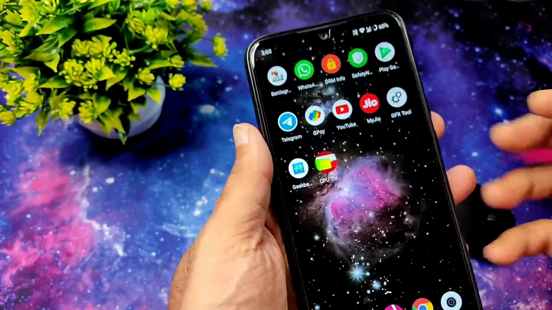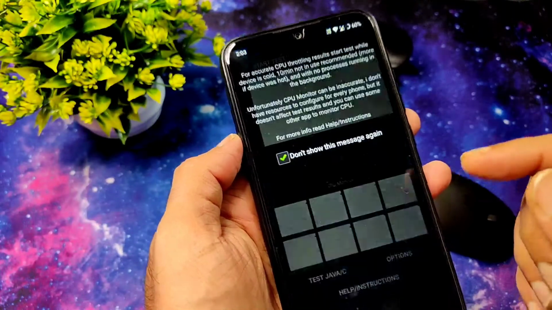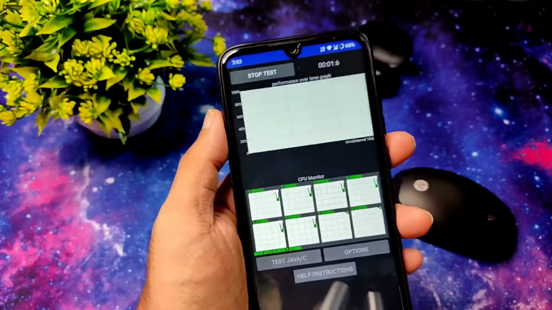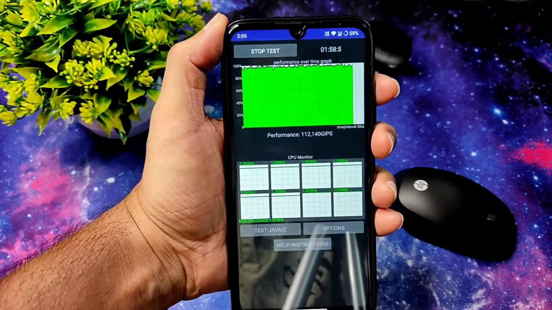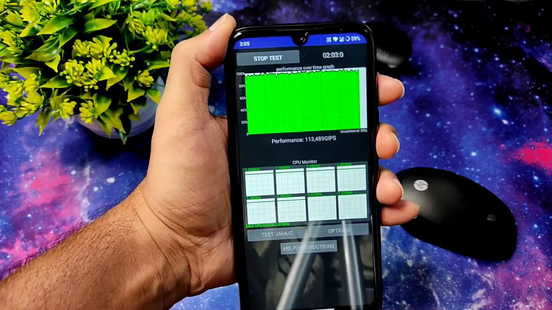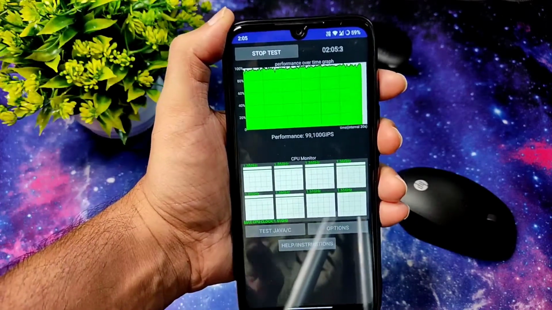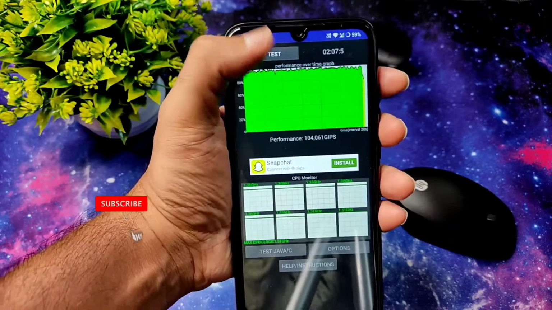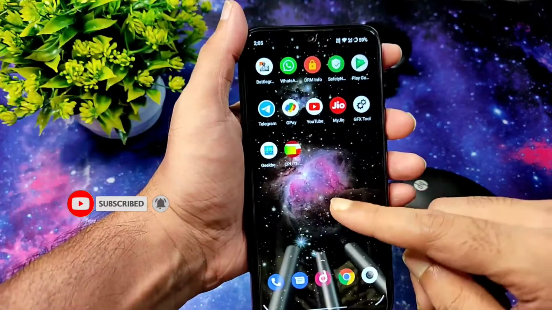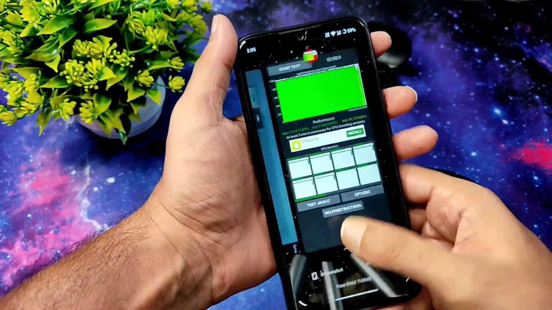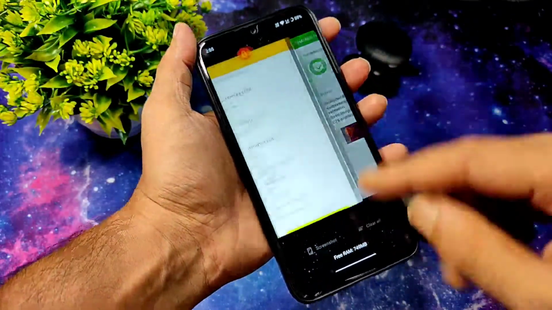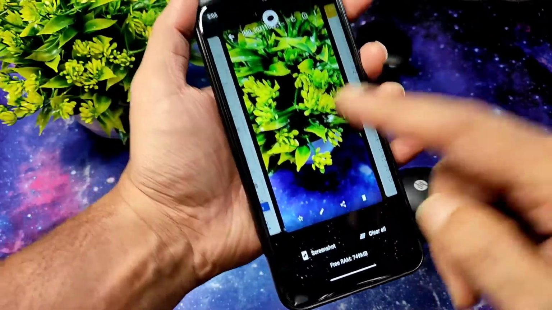And let me start the CPU throttling test here. Let's see. Let's start the test. As you can see, there's a CPU throttling test on this Redmi Note 7. After that, Fork LineageOS 18.1 October update. After that update, the performance is really good in my opinion. It's fine. And this is how the ROM performance is, everything is working fine. Even the gameplay I have tested last night, and here you get this kind of cool features.